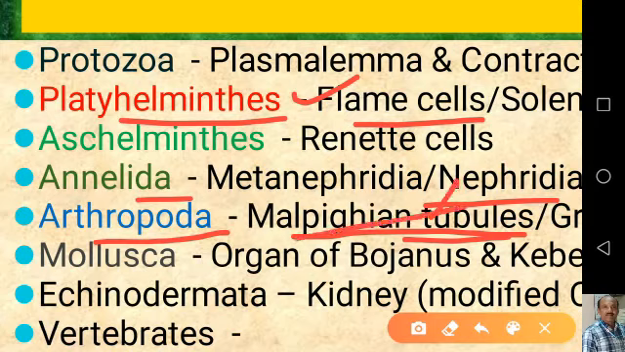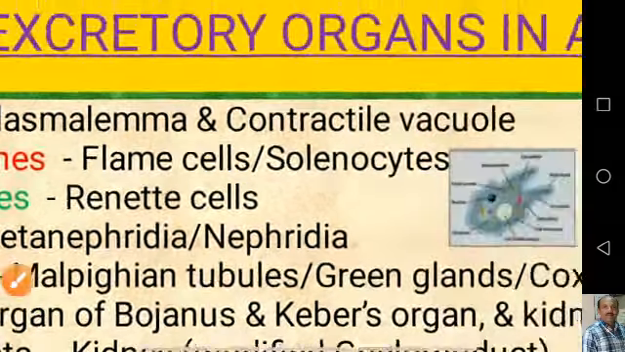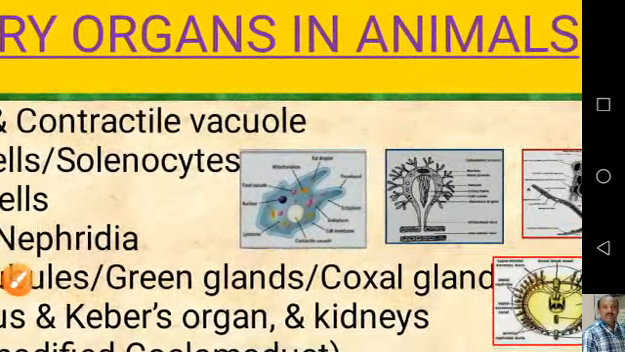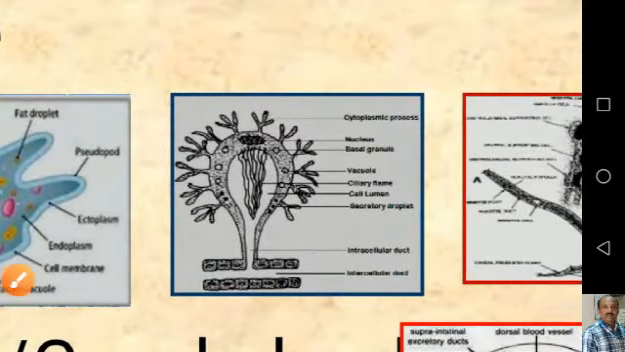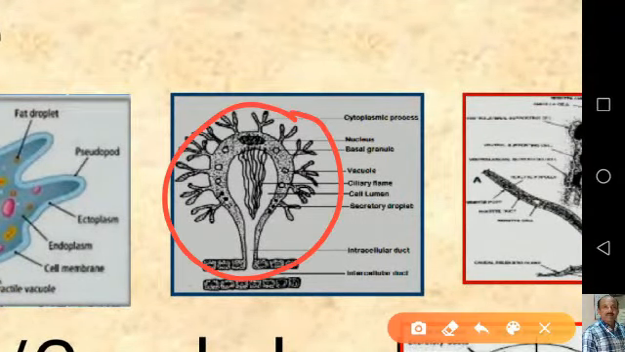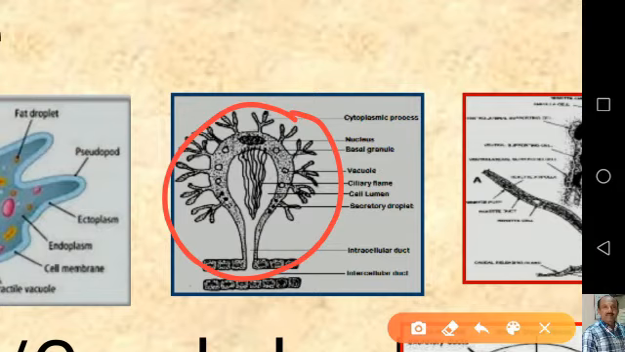Now we can look at the figure, these flame cells. So here, these are a type of flame cells, and in these flame cells a ciliary bunch is present in the center. This is the ciliary bunch, and this ciliary bunch extends from the flame cell and creates a water current or fluid current